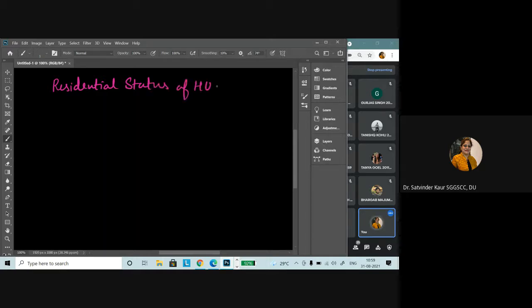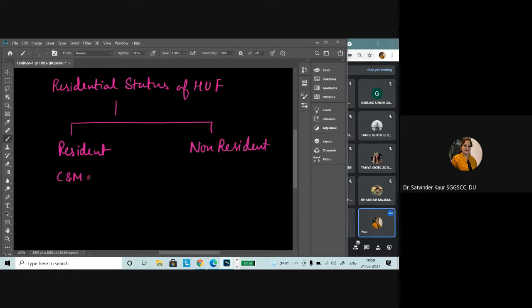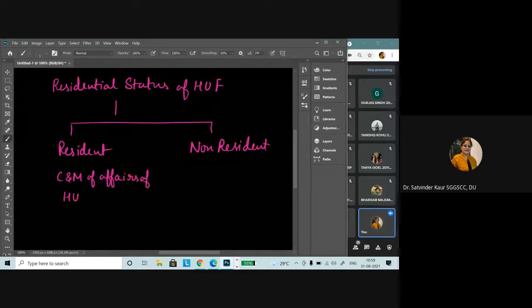So we have to understand it from the point of view that this is divided again into resident and non-resident, and it would depend upon the control and management of affairs of the HUF.